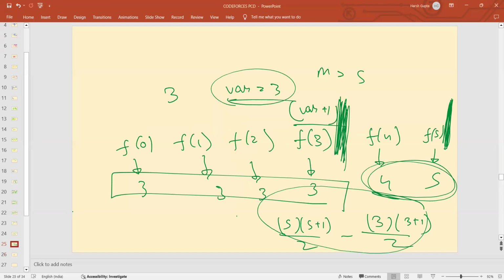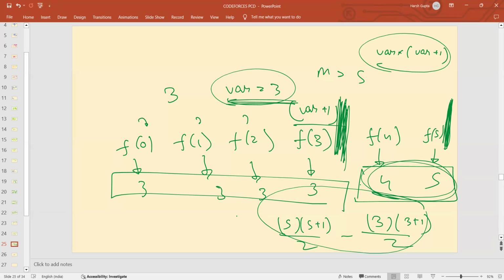Yes, I can. So see, if the value of m is greater than the value of var, what are you doing? Let's suppose the value of m was 5, so you want f0, f1, f2, f3, f4, f5. If you are giving values that are less than or equal to 3, you will always obtain the value 3 because the final max was 3. So how many times do you obtain 3? Actually 4 times, for 0, 1, 2 and 3. So var gets multiplied var plus 1 number of times. Then you want this sum, which is the sum of the first 5 natural numbers minus the sum of the first 3 natural numbers.